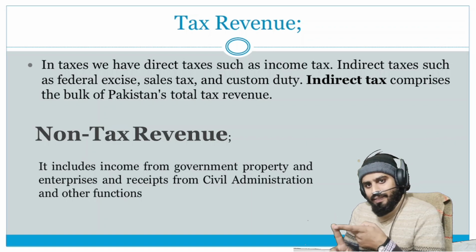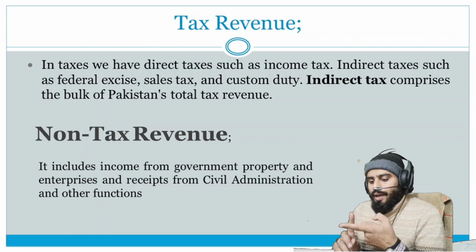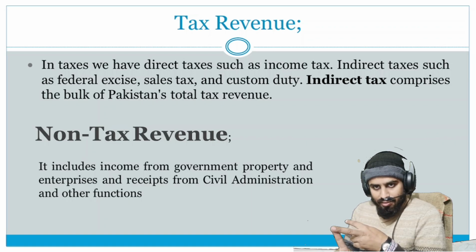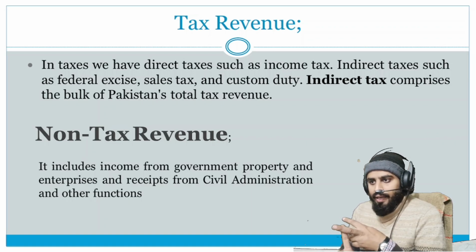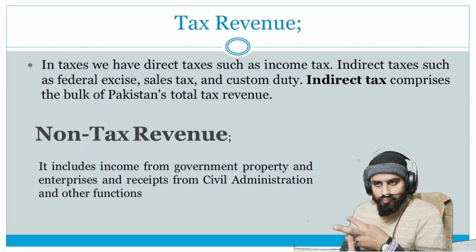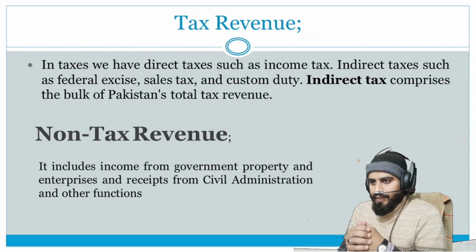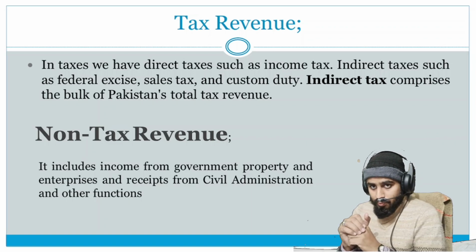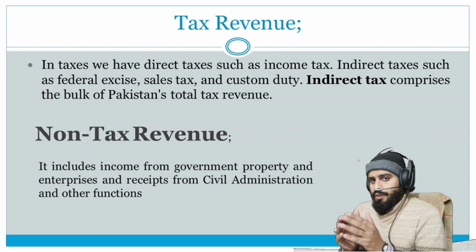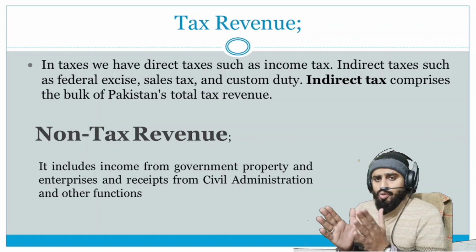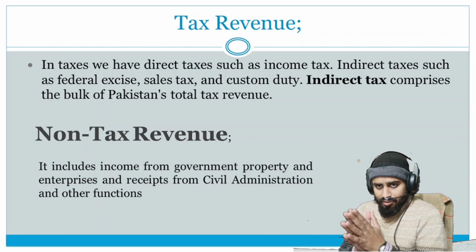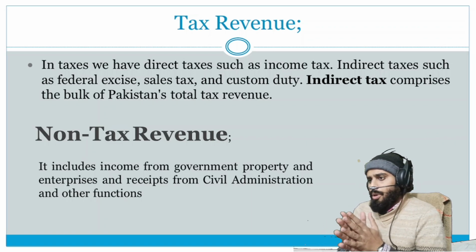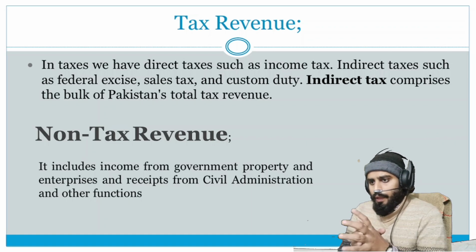The indirect taxes include sales tax, federal excise, and custom duties. And indirect tax comprises the bulk of Pakistan's total revenue. Okay, this is another important question: what is the ratio between direct and indirect tax collections? So indirect tax has a large ratio of the tax collection, near about 70%.